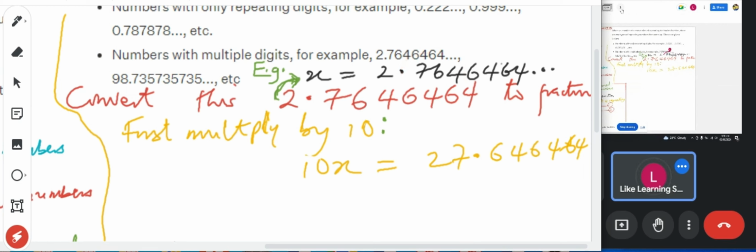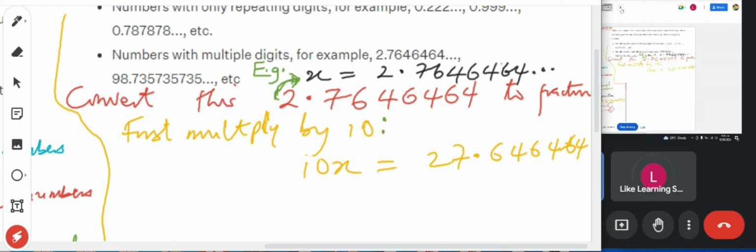Where did the first recurring decimal stop? In front of what? After what digit? I need your response, please. After the first digit.